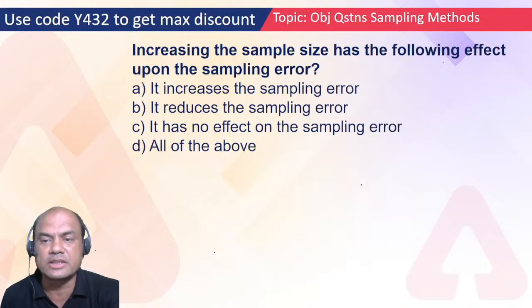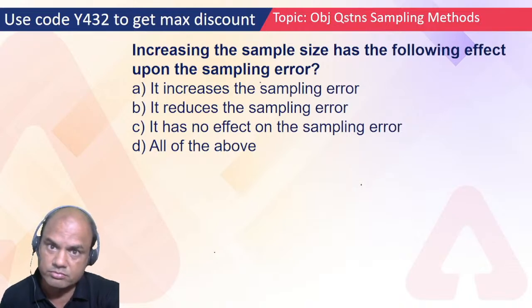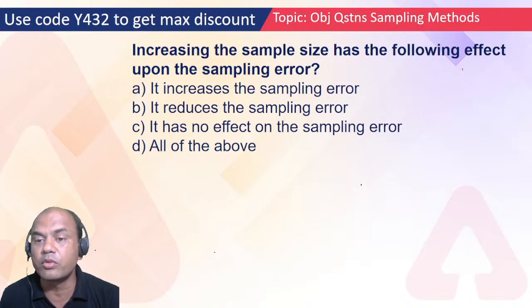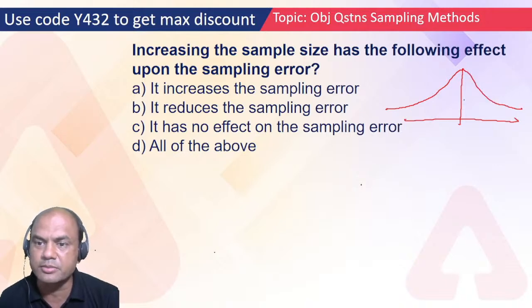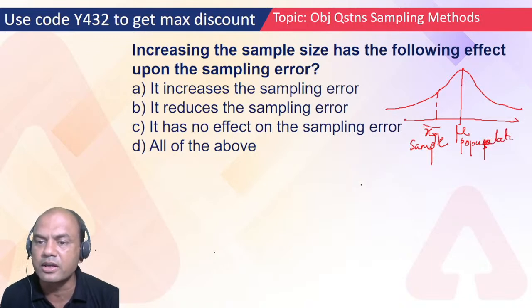Increasing the sample size has the following effect on the sampling error. Now what does it mean here? Just now I told you what is sampling error. This is my mu, the population mean, and this is my x bar, the sample mean. The difference between them is known as the sampling error, right?